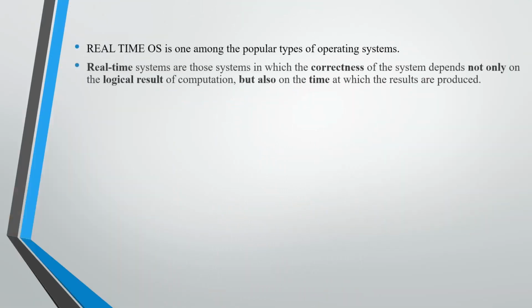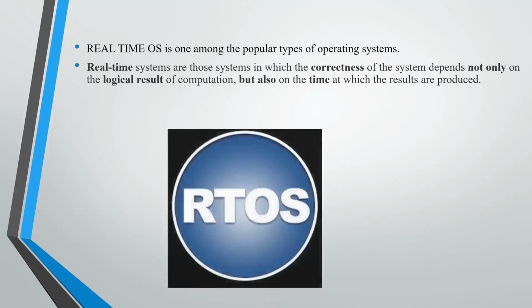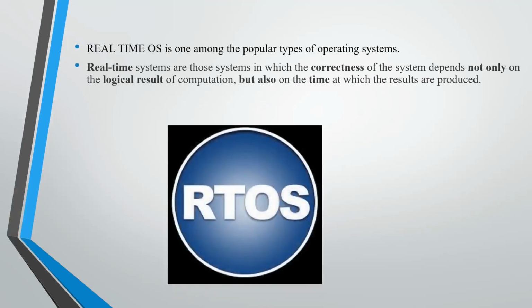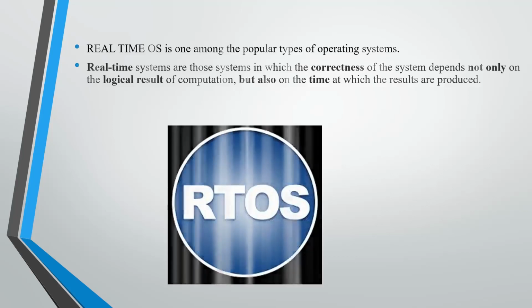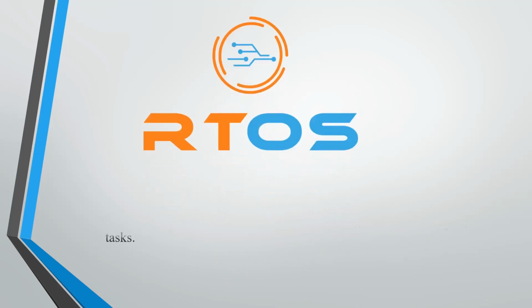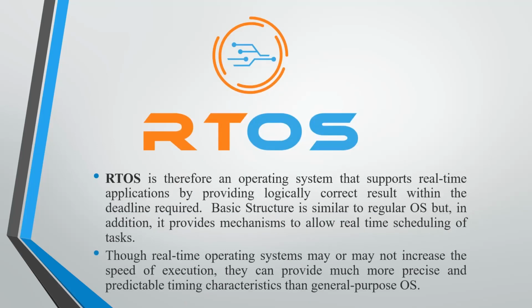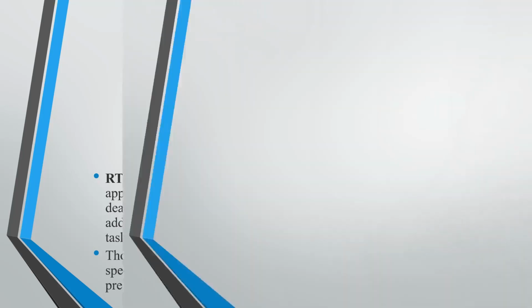Real-time operating system is one among the popular types of operating system. Real-time systems are those systems that do not only depend on the result but also on the time at which the result was given. So let's see the definition: a real-time operating system is a system that supports real-time applications by providing results within the deadline. They are really similar to the operating system, but they also provide a mechanism to allow real-time scheduling of tasks. RTOS may or may not increase the speed of execution, but they are more precise than the general purpose operating system.